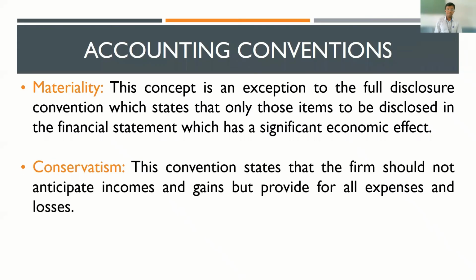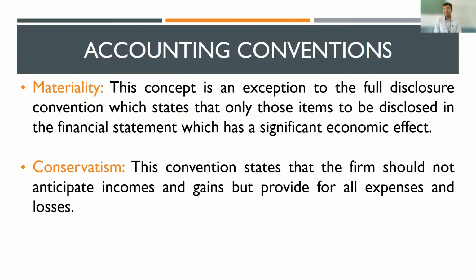The last convention that we will be learning is convention of conservatism. What is meant by convention of conservatism? Convention of conservatism states that the firm should not anticipate incomes and gains, but it should provide for all expenses and losses. So what does this mean? What this means is that you should not overlook the possibility of a gain in income, and at the same time, you should not hide any possible expenses.